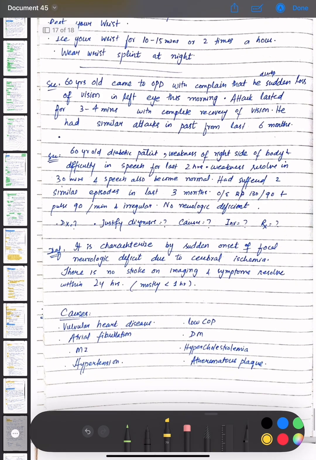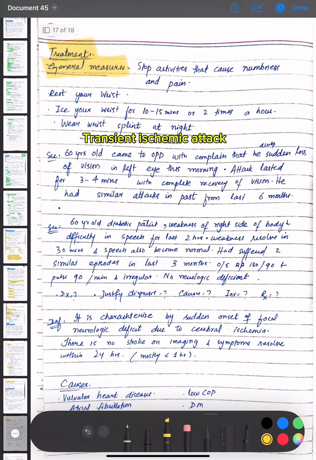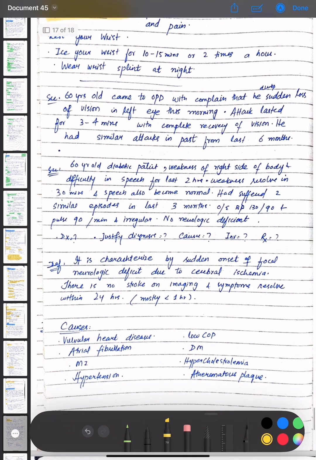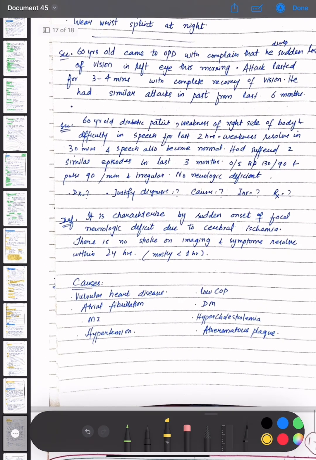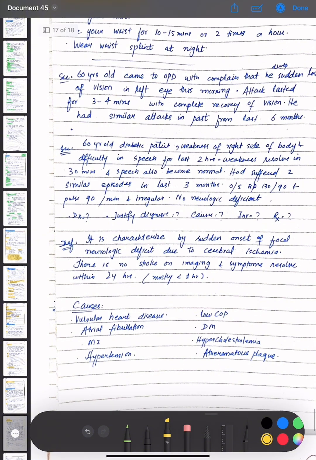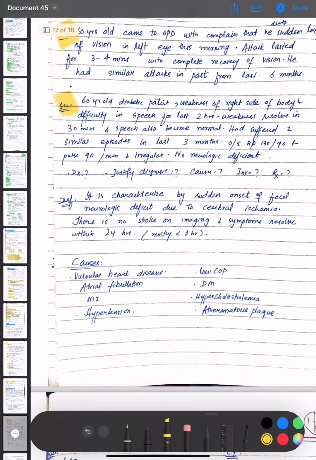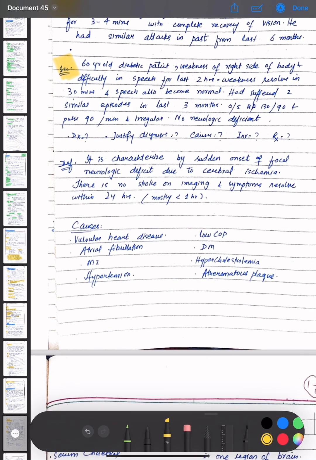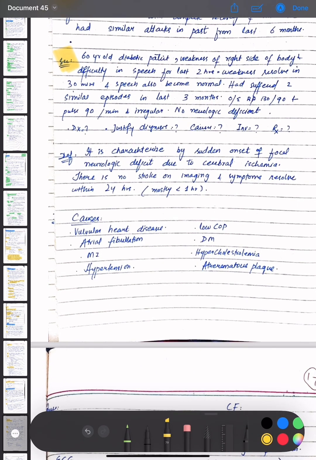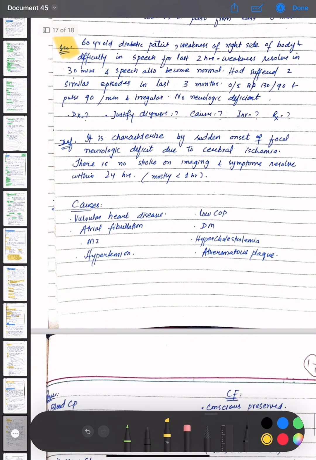Another scenario is a 60-year-old who came to OPD with a complaint that he developed sudden loss of vision in the left eye this morning. The attack lasted for 3 to 4 minutes with complete recovery of vision. He had similar attacks in the past 6 months. Another scenario is a 60-year-old diabetic patient with weakness of the right side of the body and difficulty in speech for the last 2 hours. Weakness resolved in 30 minutes and speech also became normal. He had suffered 2 similar episodes in the last 3 months. On examination, BP is 130/90 and pulse 90 per minute and irregular. No neurological deficit is present. Diagnosis, justified diagnosis, causes, treatment, investigation.